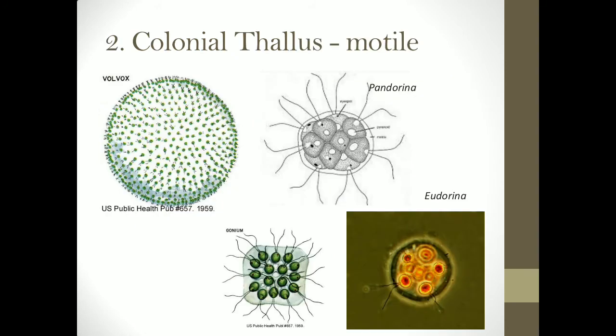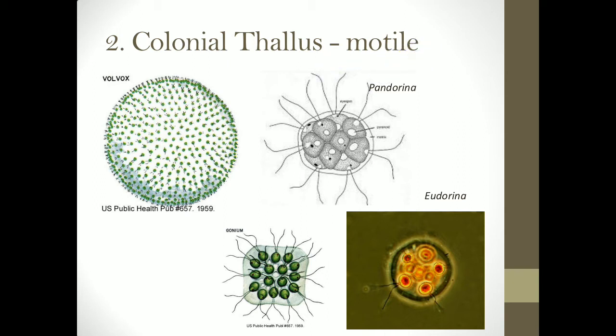The next type of thallus is a colonial thallus. Here there are multiple single cells which are assembled together. It is a loose assemblage of cells which are just put together in a gelatinous matrix or envelope. That gelatinous matrix or envelope contains several cells, and that entire structure is called a colony. The colony again can be made up of either motile or non-motile cells. Accordingly, we have motile colonial thallus or non-motile colonial thallus.